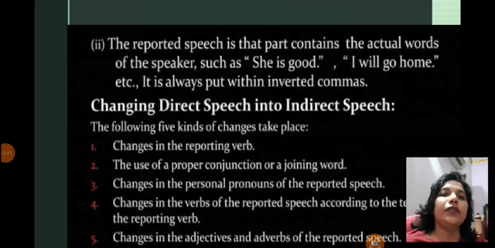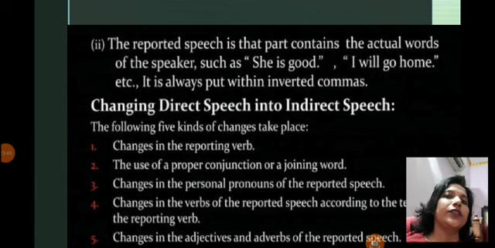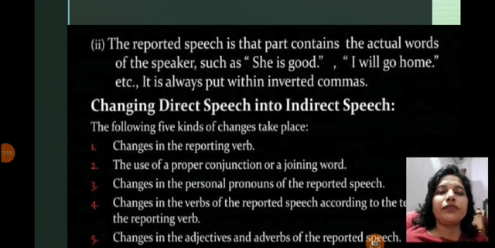Reported speech is again the actual words said by the speaker, but it is always in inverted commas. It is the quotation, you can say, and we will always find it in inverted commas.